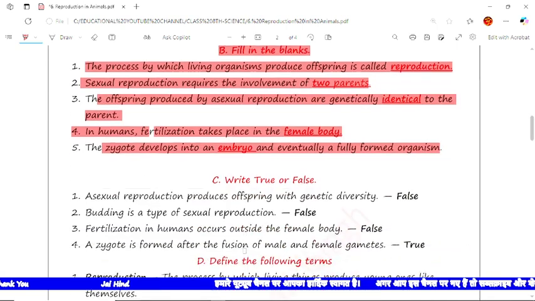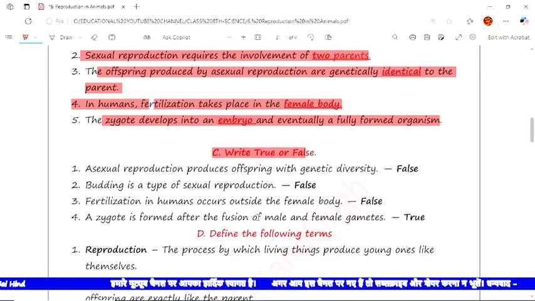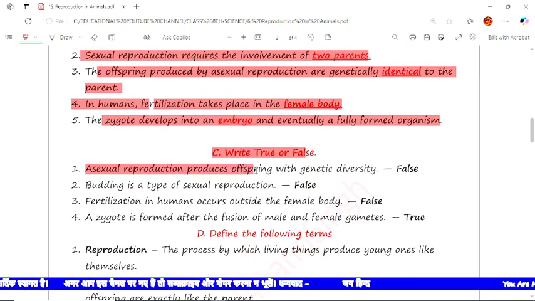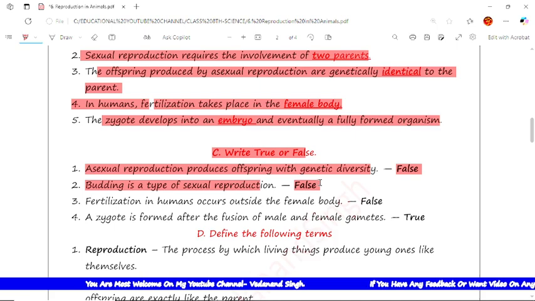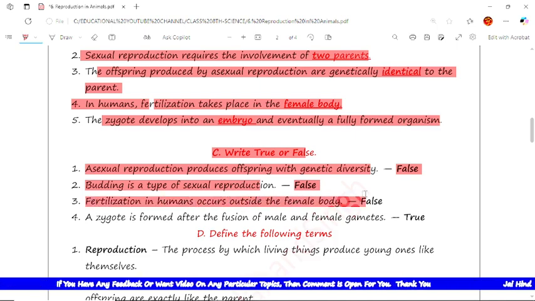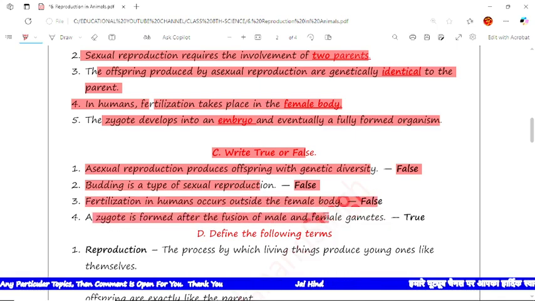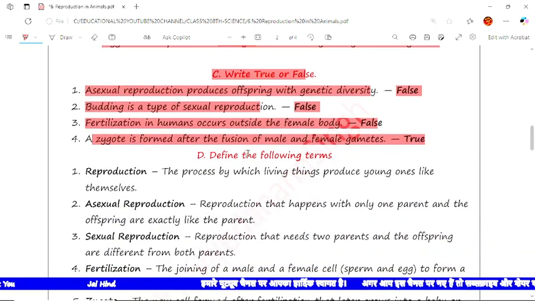Now the next question is true and false, meaning we have to write which statement is true or false. The first statement is, asexual reproduction produces offspring with genetic diversity. No, this is false. Now the next is, budding is a type of asexual reproduction. No, this is false. The next question, question number three, is fertilization in humans occurs outside the female body. No, this is false. Now the next is, zygote is formed after the fusion of male and female gametes. Yes, this is true.